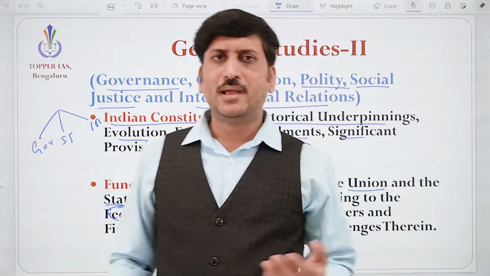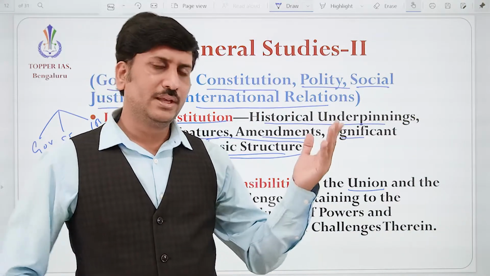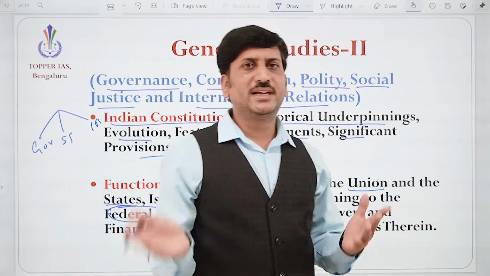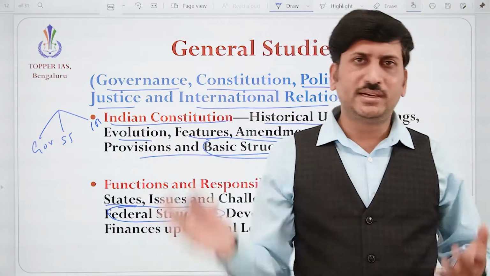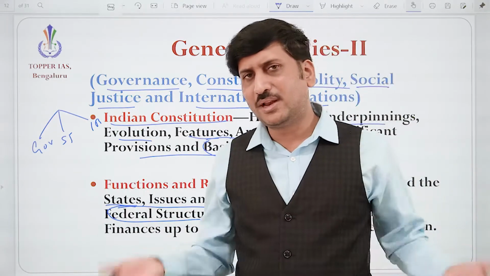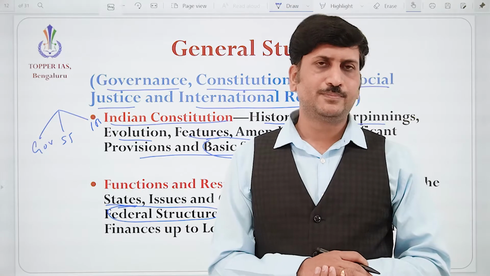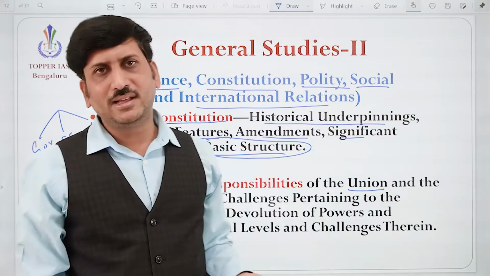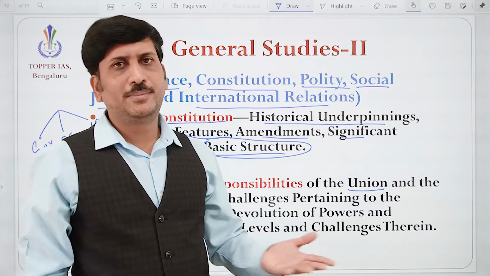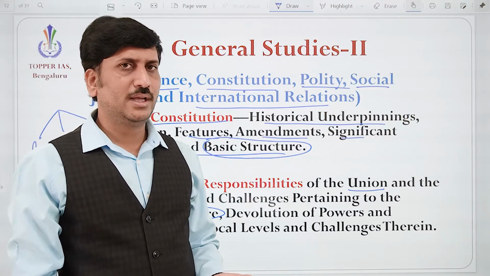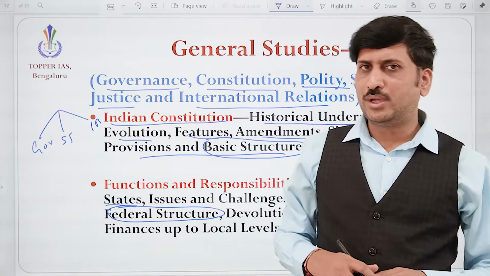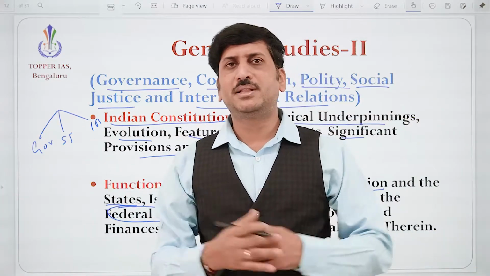For example, whenever it comes to the issue of giving money to the states, we know how the states demand and how the center behaves. Sometimes there will be complaints against the union, that the party in power at the center is favoring the states based upon their party in power in the states also. Correct? Suppose if BJP is in power, it helps the states where the BJP is in power.